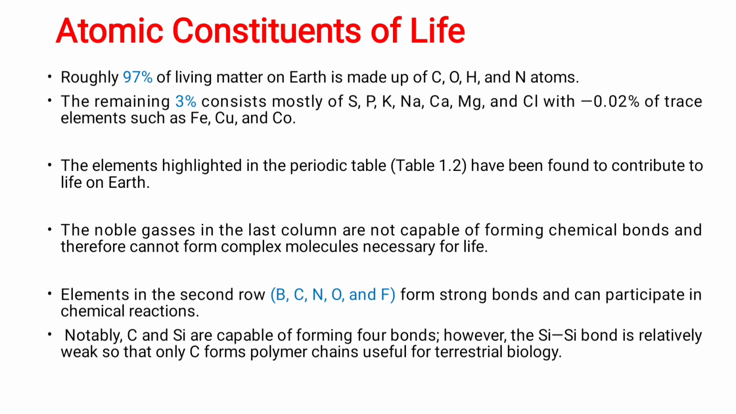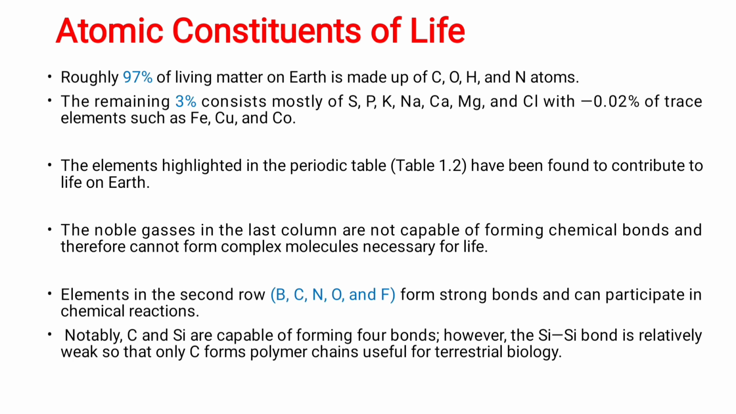Roughly 97% of the living matter on Earth is made up of carbon, oxygen, hydrogen, and nitrogen atoms. These are the constituents of life. The remaining 3% consists of mostly sulfur, phosphorus, potassium, sodium, calcium, magnesium, and chlorine, with 0.02% of trace elements such as iron, copper, and cobalt. The elements highlighted in the periodic table have been found to contribute to life on Earth.